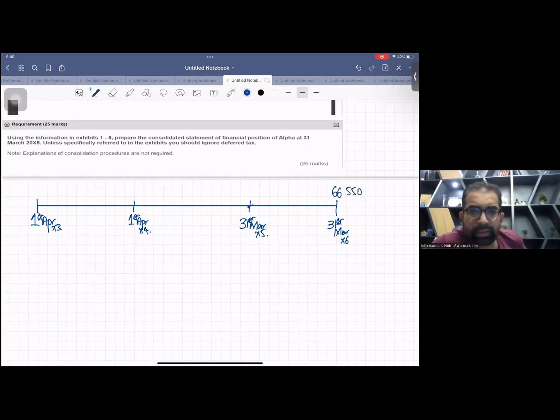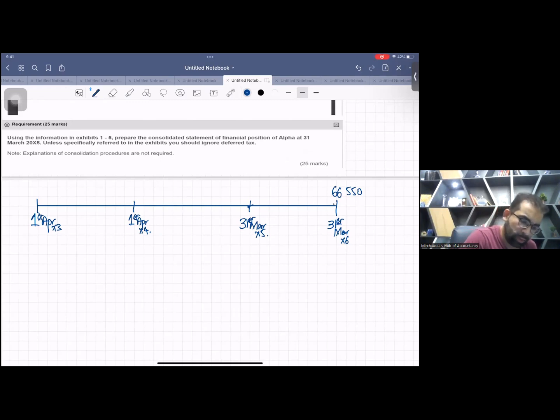What I'm doing is this 66550. It's originally 66.55 million, but the original SOFP in the question is not in millions, it's in thousands. So I just adjusted 3 zeros as well. So 66550.